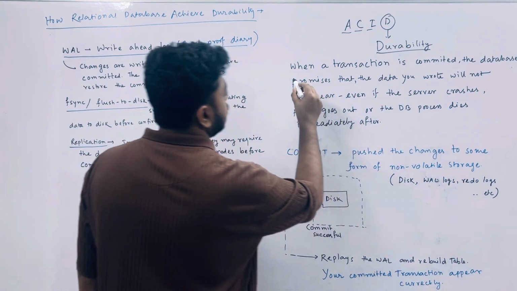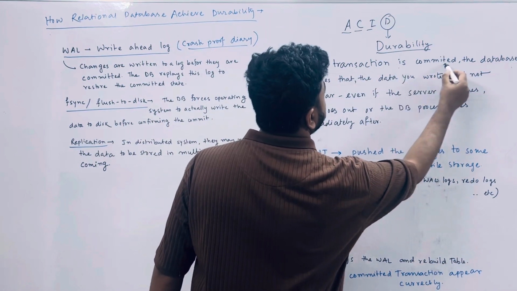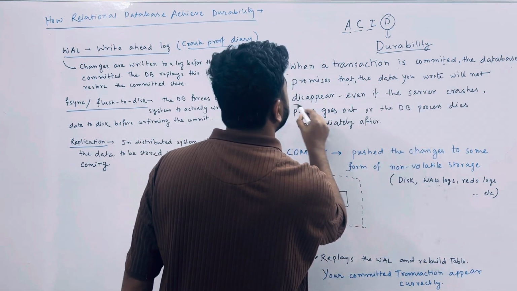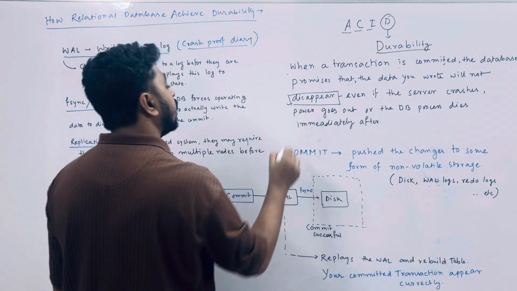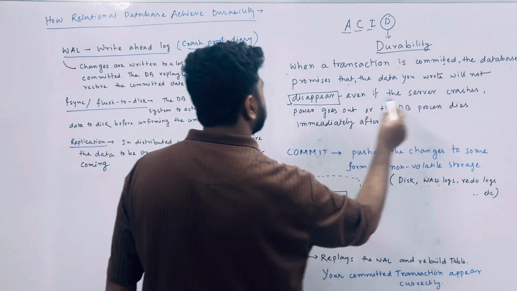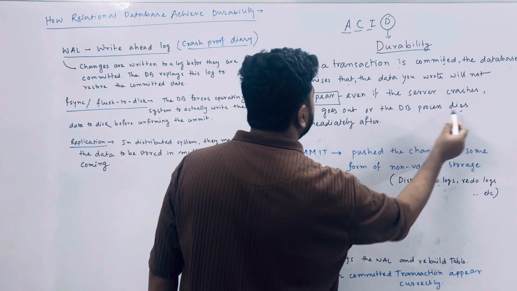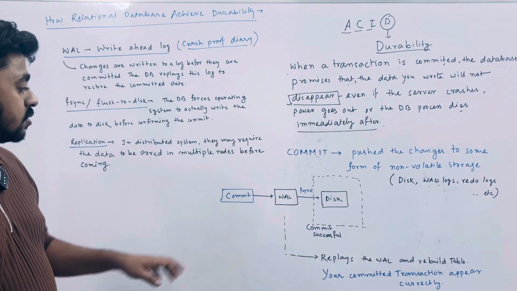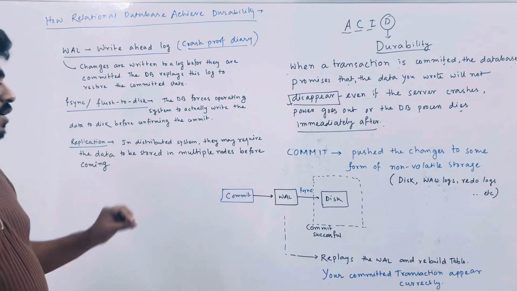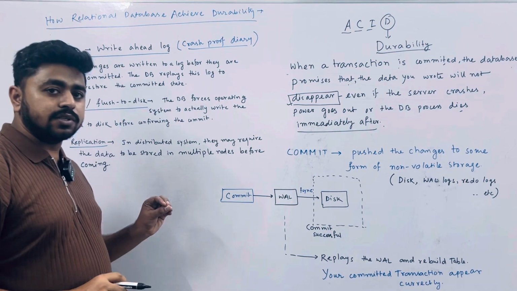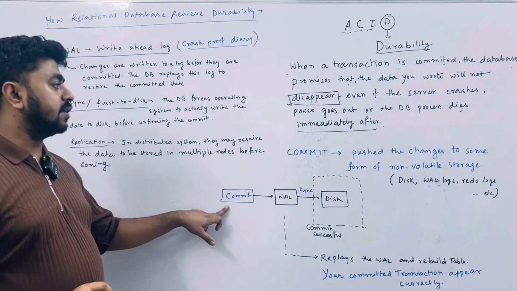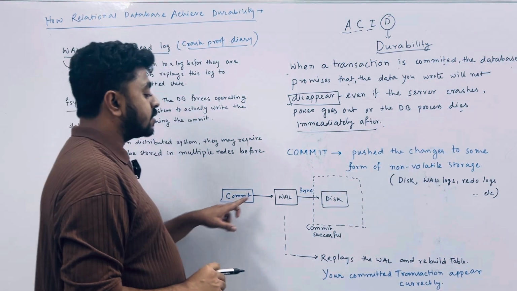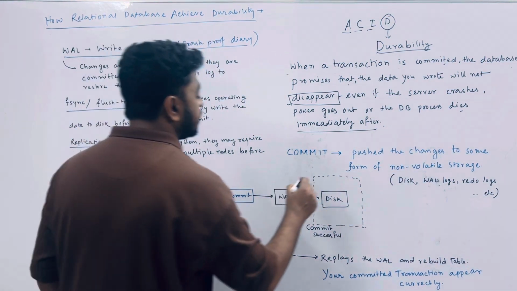So when a transaction is committed, the database promises that the data you wrote will not disappear, even if the server crashes, power goes out or the DB process dies immediately after. That means durability in the ACID properties confirms that after you commit, the data will never be forgotten, and will always be written to the physical disk.